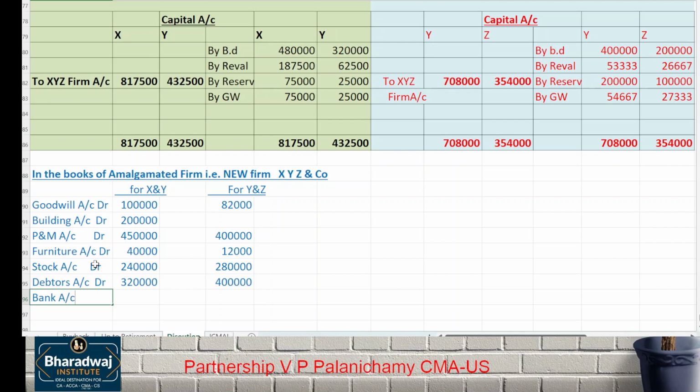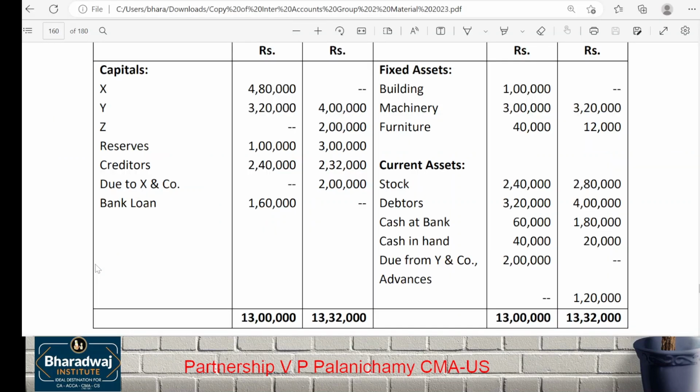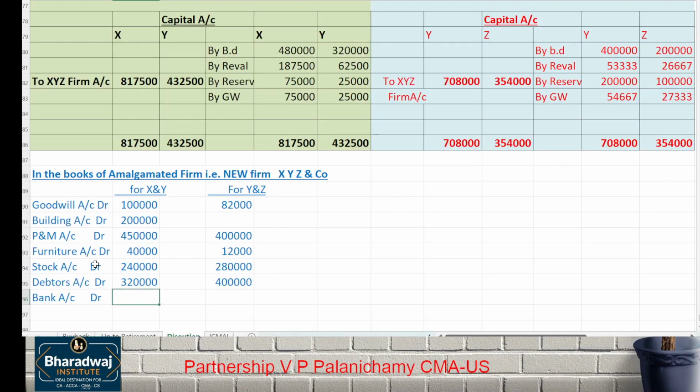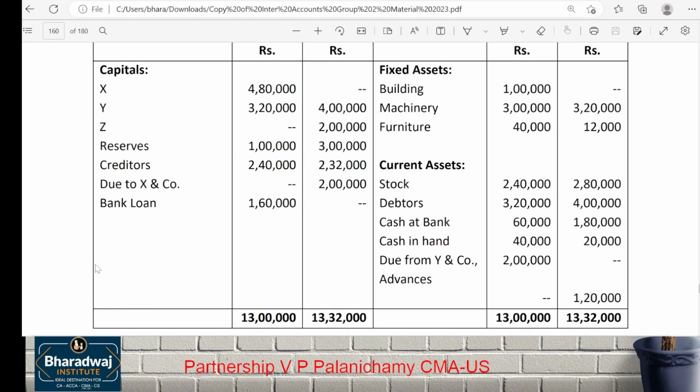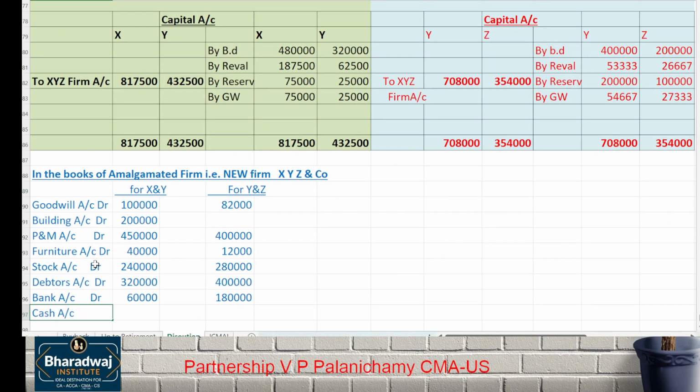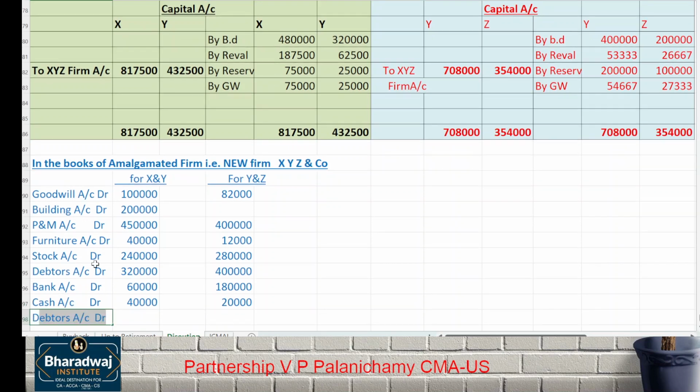Bank account debit. How much bank account? Cash account debit. How much? Due from also will be taken.